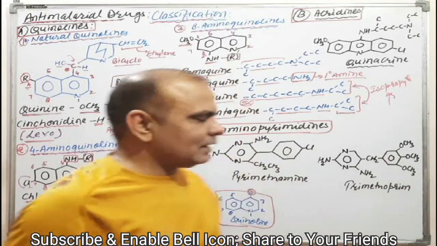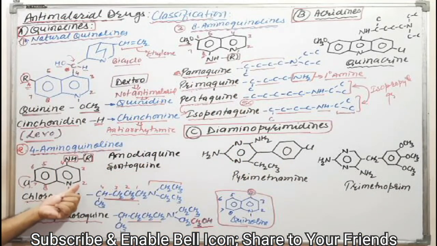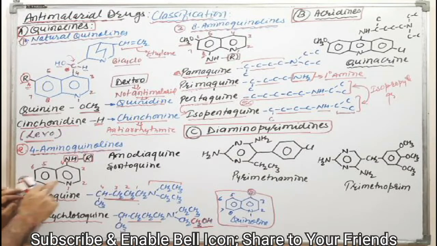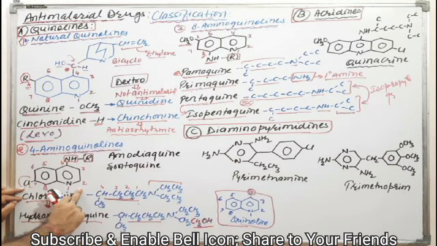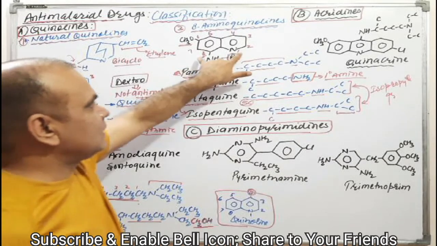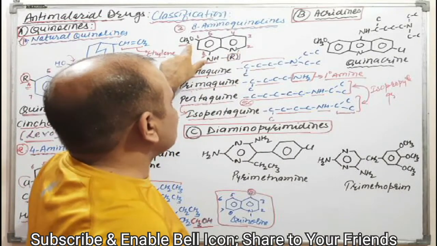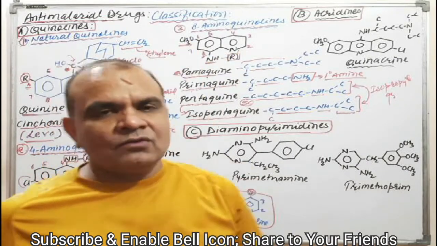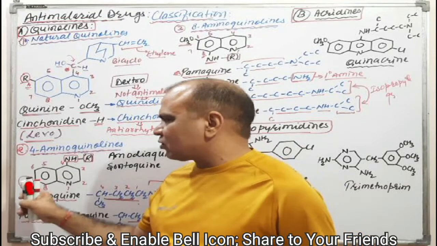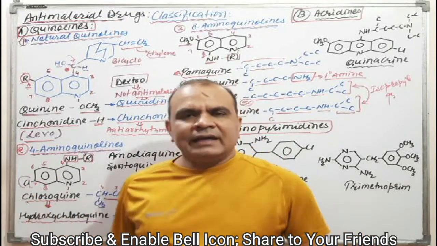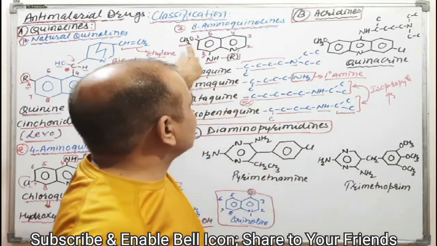How is it? Try to understand. Here a chlorine group is there, means the 7 position has chlorine along with the quinoline. Similarly, here the quinoline has a methoxy group. So the 4-aminoquinoline has a chloro group and the 8-aminoquinoline has a methoxy group.